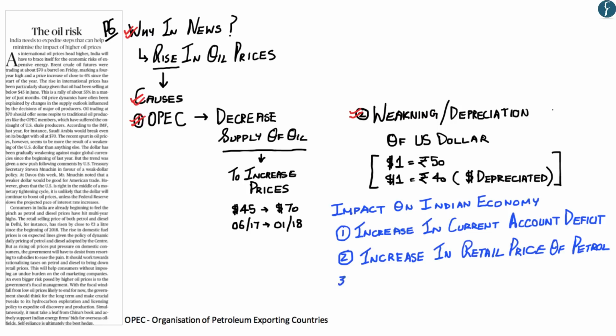Now the third impact on the Indian economy would be that high global oil prices may result in an increase in the fiscal deficit of the government. This may happen due to cuts in excise duties provided by the government of India to ease the burden of the oil marketing companies and therefore to prevent domestic oil prices from increasing. Hopefully up till here you have understood the three points that the article makes on the impact of rising oil prices on the Indian economy.